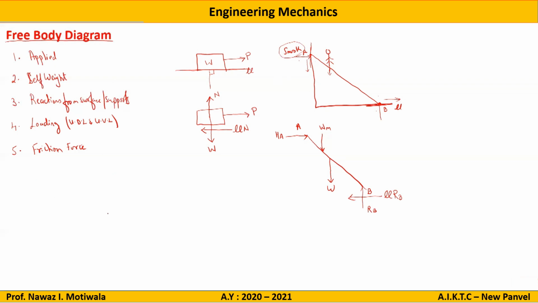Now let us take one more example. A block kept on an inclined surface. A block of weight W is kept on an inclined surface, and let us say it is pulled by a string attached to the block which is here.